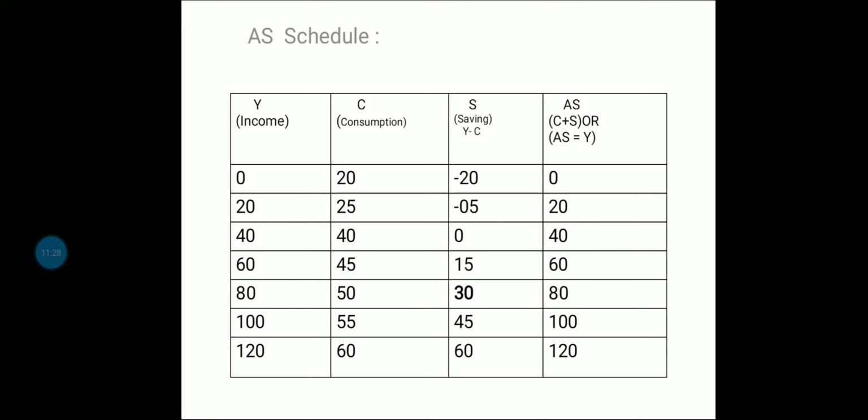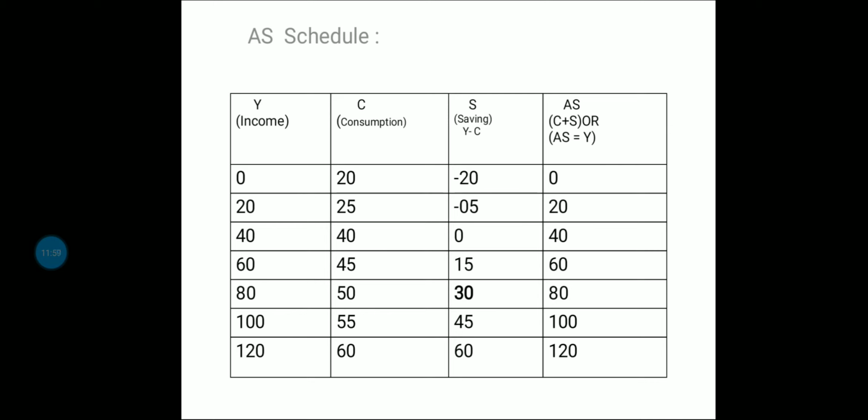As we know, savings means Y minus C. So 0 minus 20 becomes minus 20. 20 minus 25 becomes minus 5. 40 minus 40 means 0. Here consumption is exactly equal to the level of income. Then it is called the break-even point, as we have discussed while dealing with the consumption function.